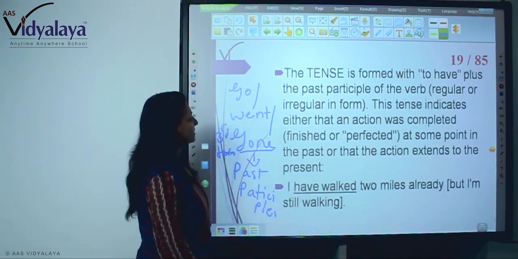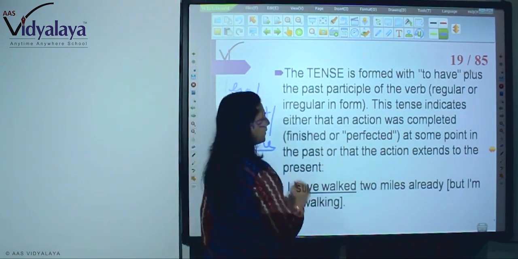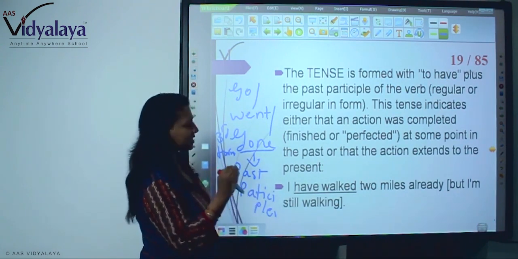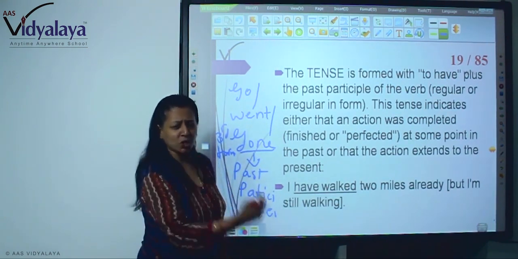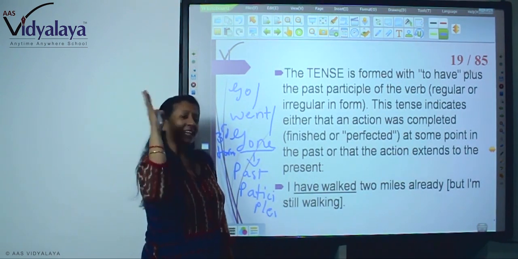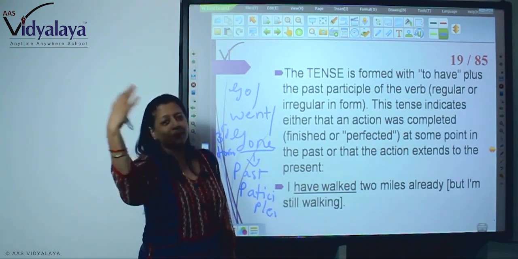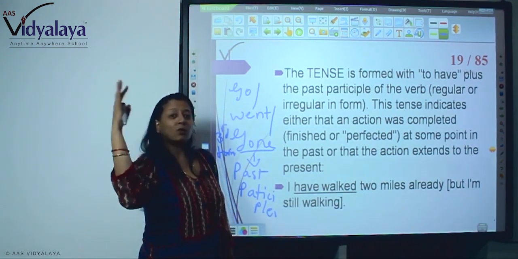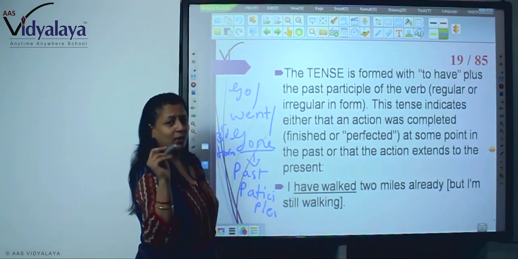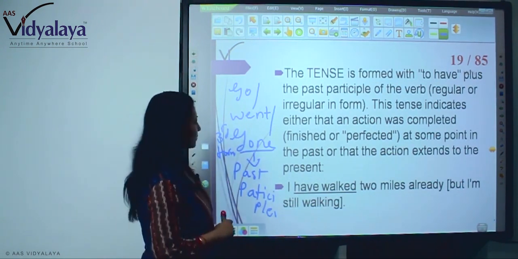This tense indicates either that an action was completed, finished or perfected at some point in the past, or that the action extends to the present. I have just finished. I had been in any place you can. I had been in Kolkata last year. So in this way you are seeing the present perfect is written with the past participle, right?